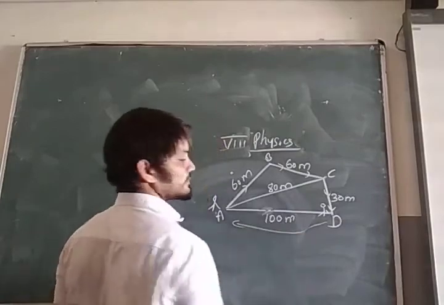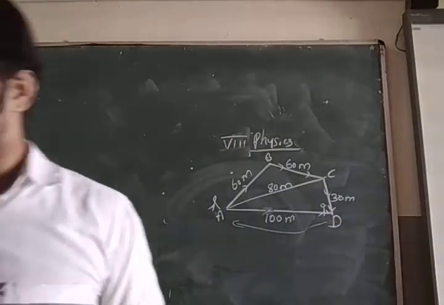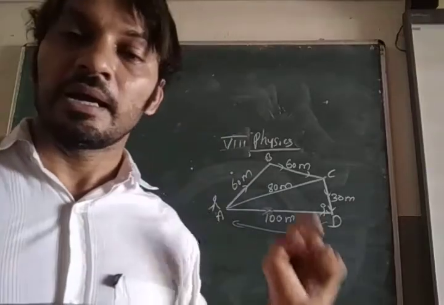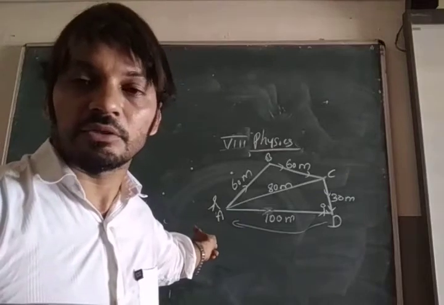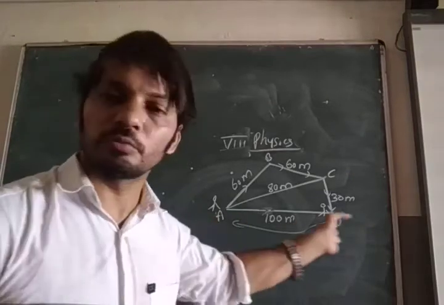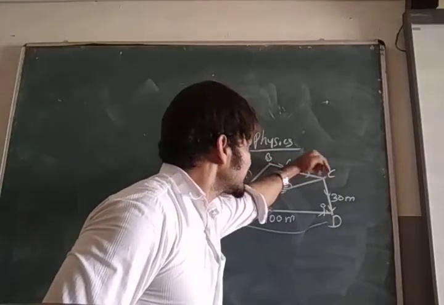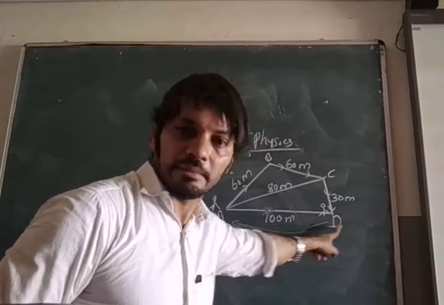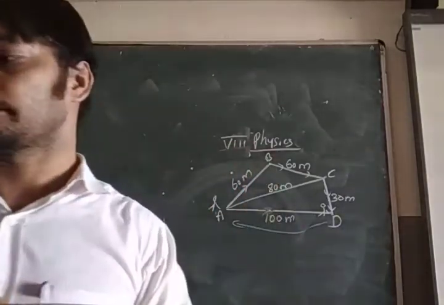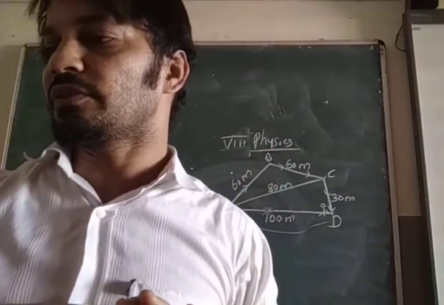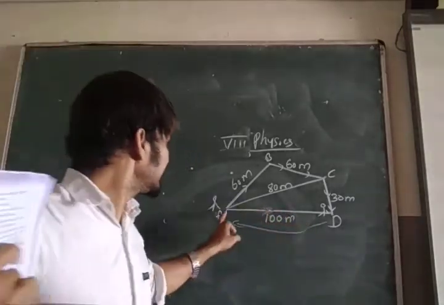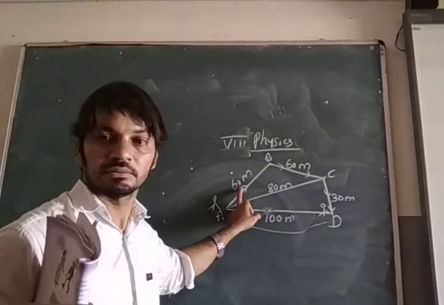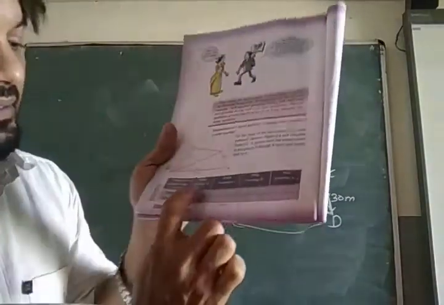There is a box telling again: a person starting his journey from A targets D, not straight, but went like this and came to D, and then came back to A. First question, change of position, distance while reaching B. How much? 60 meter. You have to write 60 meter here.